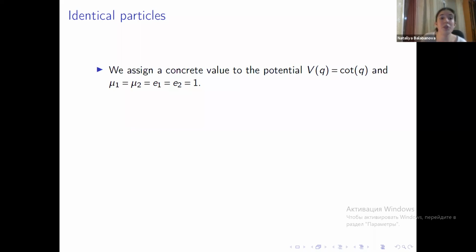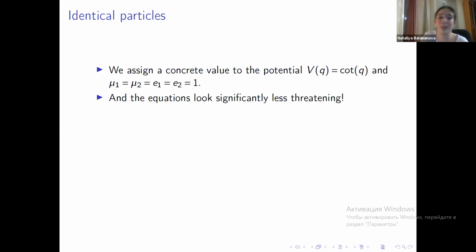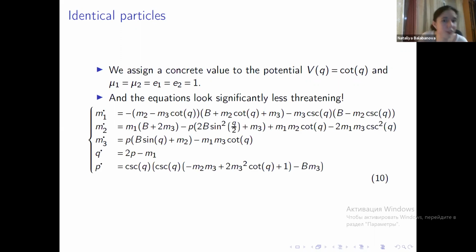Now, we want to make this problem more tackleable, and we assign a concrete value to the potential V of q. We take it to be cotangent of q, and we just assign numerical values to the masses and the charges of the particles. Namely, we take them all to be 1, which is the case of identical particles. And the equations look significantly less threatening now.